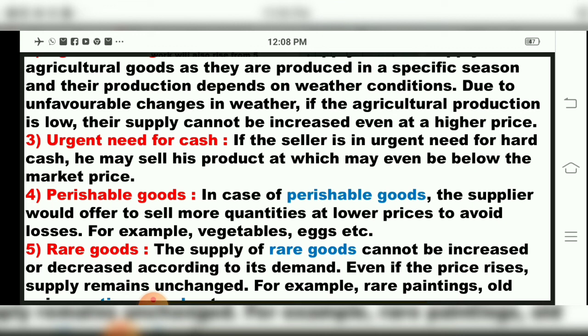And the third exception, children, is urgent need for cash. When a seller is in need of cash, he may sell the product at any cost. He will not think of profit or loss. That is the next exception to the law of supply. Remaining exceptions we'll study in the next period, children. Till then, bye. Thank you.